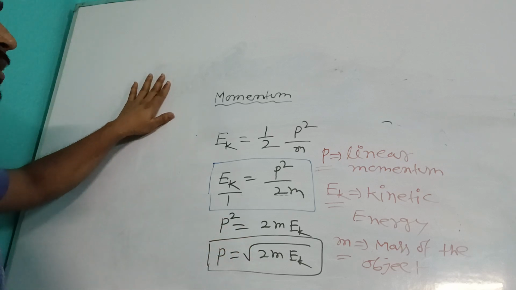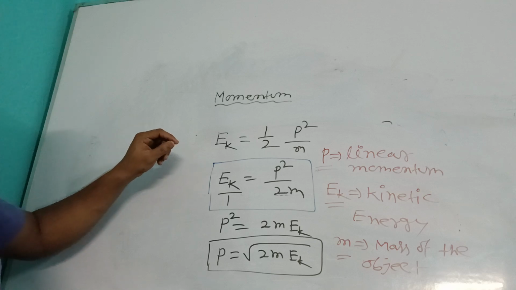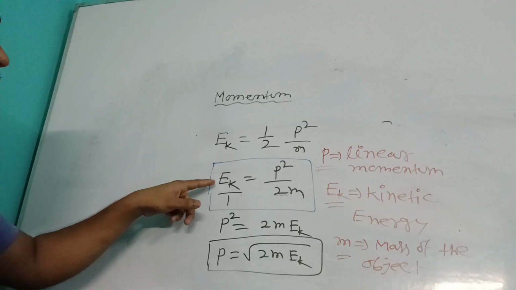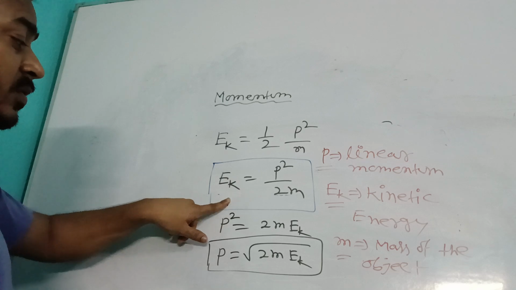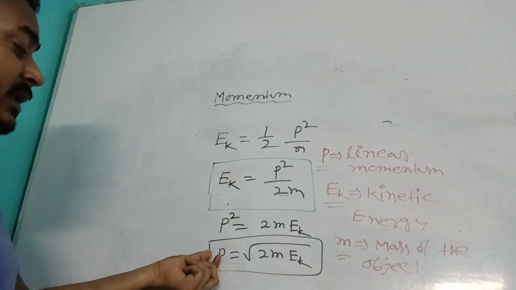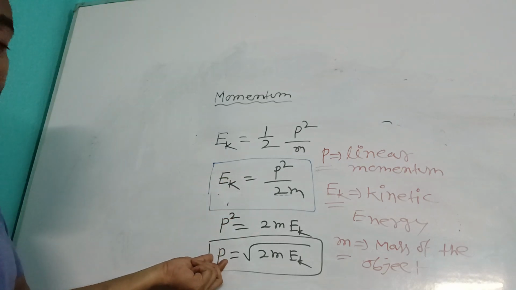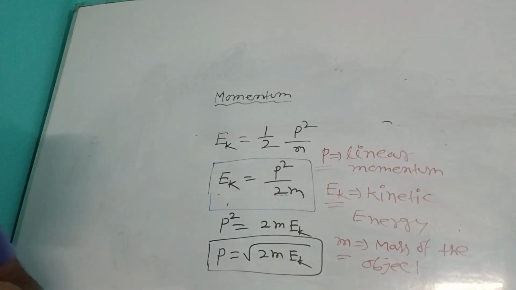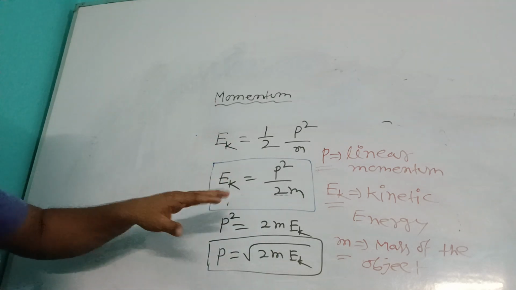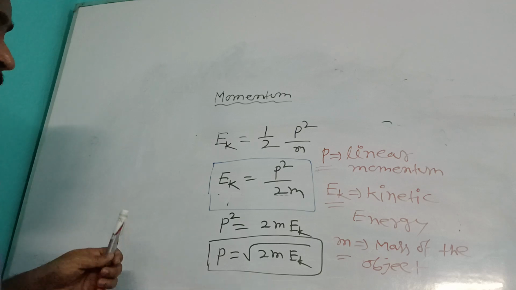So remember: one is kinetic energy equals P square by 2m, and the value of P is root 2mK. Okay, so this is the equation. Note it down. Okay, done.